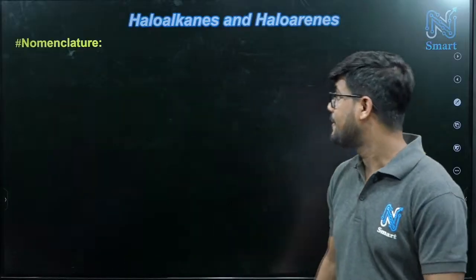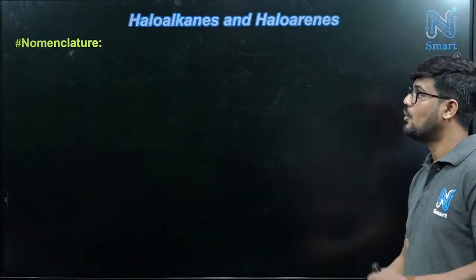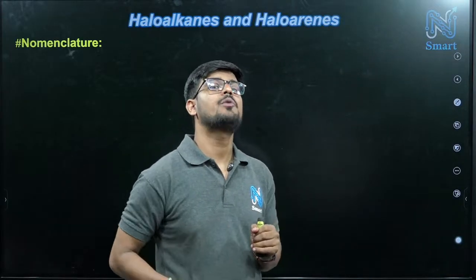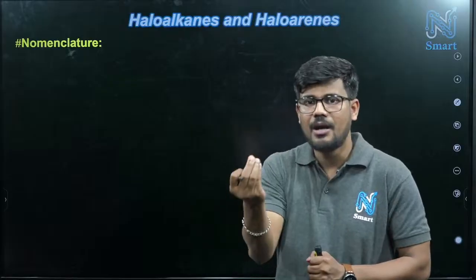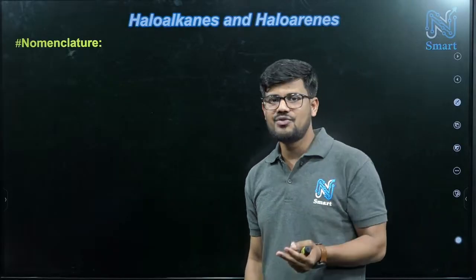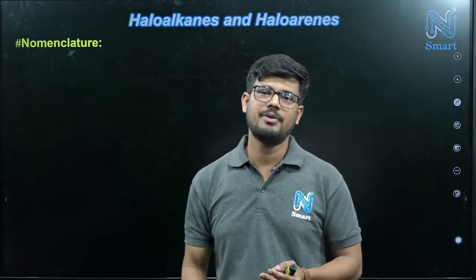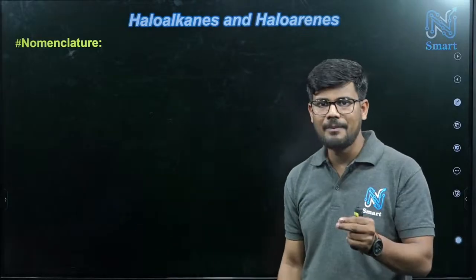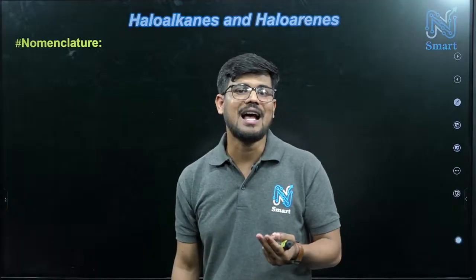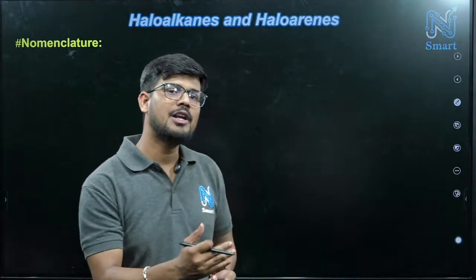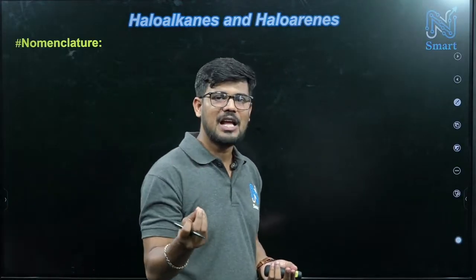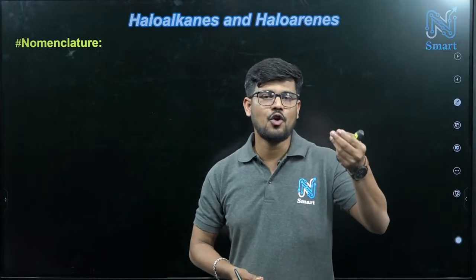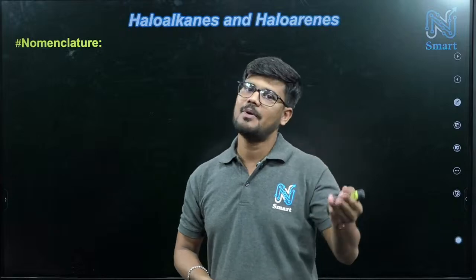Now after this, nomenclature. So whatever structures we have studied till now, how we will name them? कुछ नाम तो होगा ना. Now in chemistry, especially in organic chemistry, mostly an organic molecule has two names, one is the common name and another one is the IUPAC name. Sometimes in questions they will frame common names, sometimes they will frame the IUPAC name.